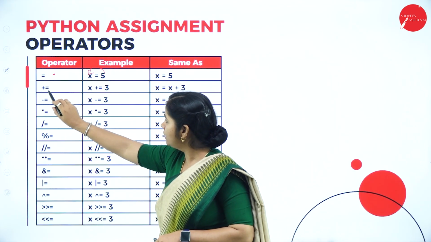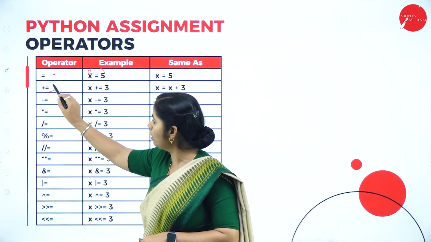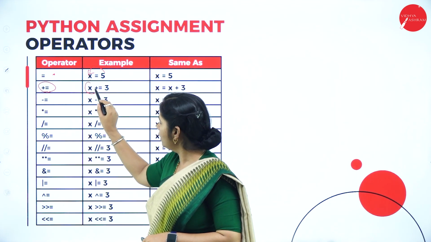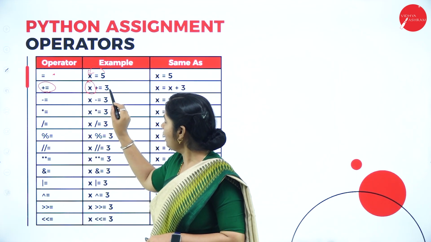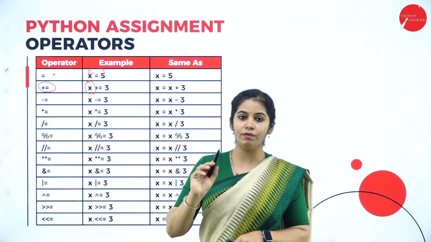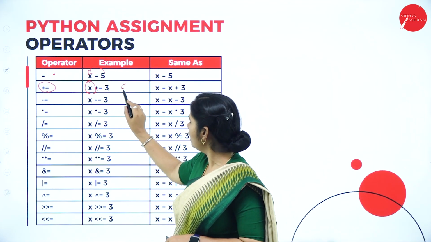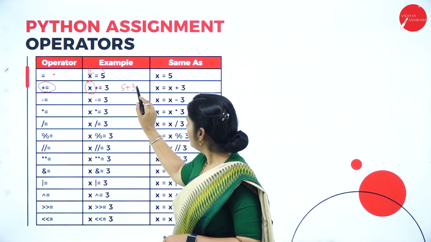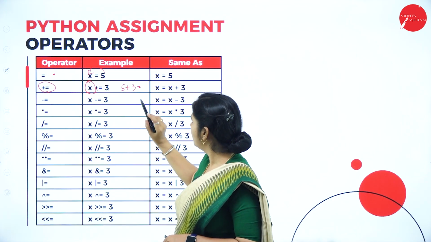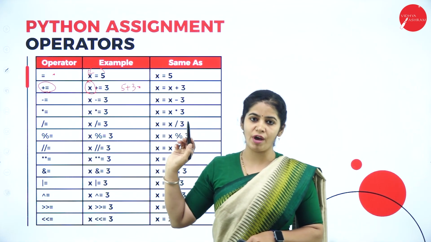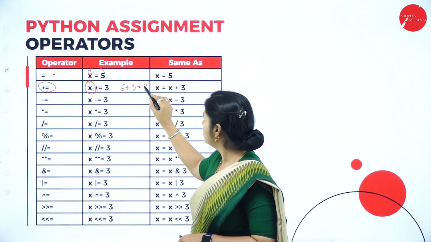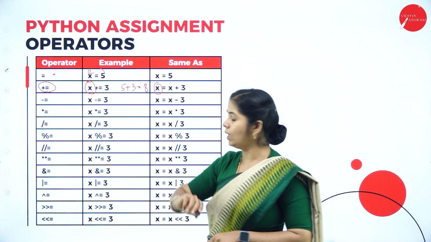So what does plus equals to, += 3, mean? We are incrementing the value of x by 3, or adding the value 3 to x. Initially x is 5, so x = 5 + 3. That will be stored where? Stored in x again. What is the value of 5 + 3? That is 8. Now the x value will be 8.